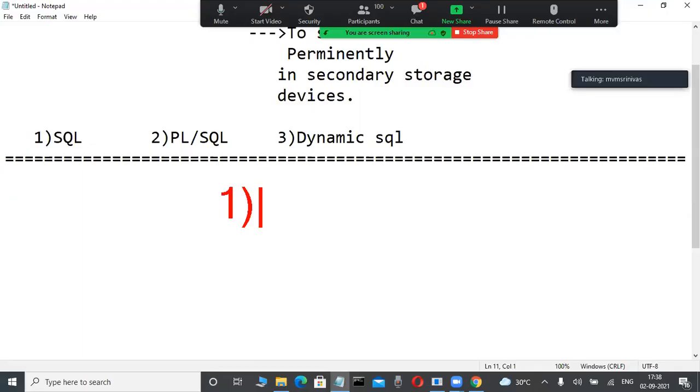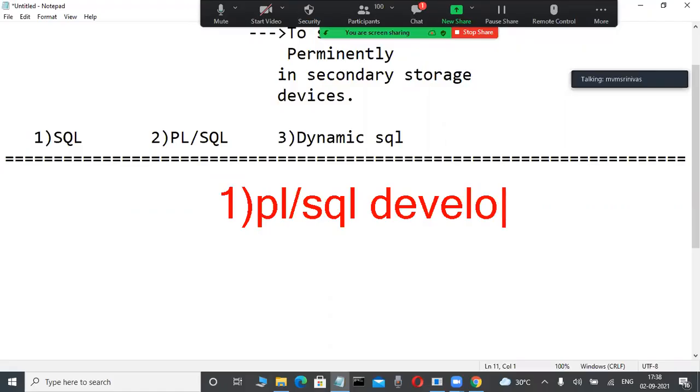Those persons don't have very good coding knowledge, but that is not a problem. It is a very easy way of getting a job. The best way is to learn PLSQL, but a little bit of gap, 1 or 2 years, is required, and they put that gap as fake experience. Then on the PLSQL developer side, they get a job very easily. Our previous students are well settled in PLSQL.